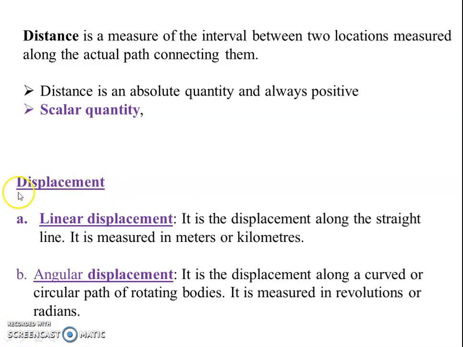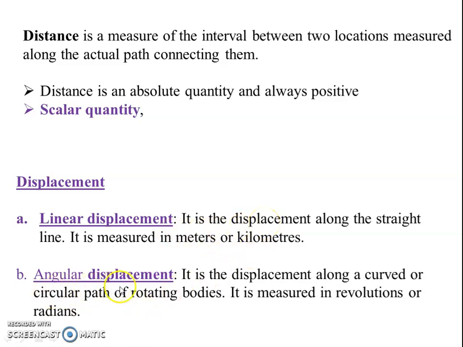Now we will see the different forms of displacement. First, linear displacement. As the name says, linear means it is in a straight line. It is a displacement along a straight line. It is measured in meters or kilometers. That is called linear displacement.